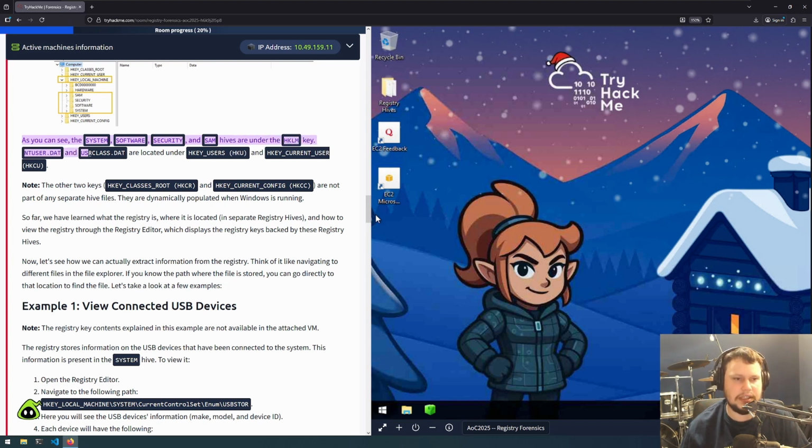NTUSER.DAT and UsrClass.dat are on HKEY_USERS and HKEY_CURRENT_USER. So the other two keys, HKEY_CLASSES_ROOT and HKEY_CURRENT_CONFIG, are not part of any separate hive files. They are dynamically populated when Windows is running.